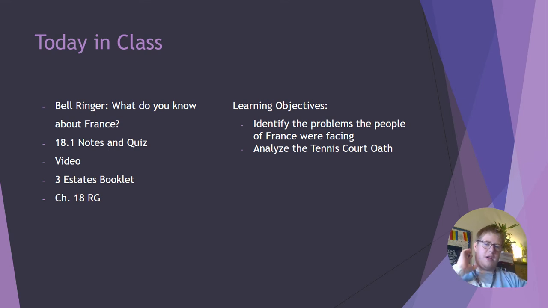We're going to be starting our next chapter on the French Revolution, so go ahead and get your notes out and let's get started. Our bell ringer today is a simple one. What do you know about France? We'll do section 1, you'll have an assignment. And our learning objectives today are to identify the problems people of France were facing and to analyze the Tennis Court Oath.